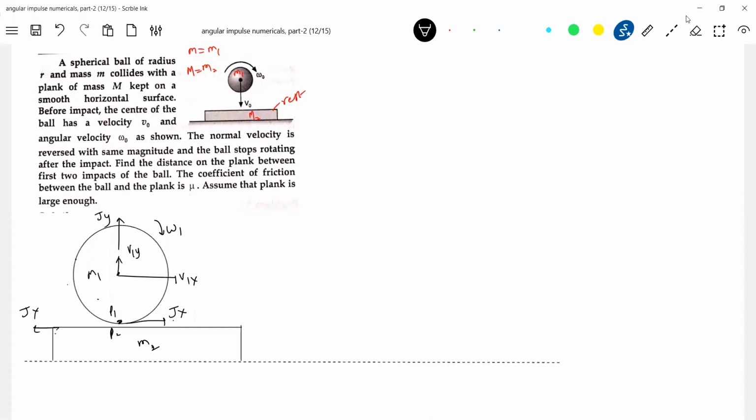Sir, why Jy? I think you know enough of collisions, no? When the ball is spinning and coming, it will strike the plank. So the ball will be in contact with the plank for a small duration of time. Normal contact will act, due to a sudden increase in normal contact force, an impulse. Then this lower point P will have tangential velocity r omega naught. Then the surface between the sphere and the plank is rough, so there will be friction.